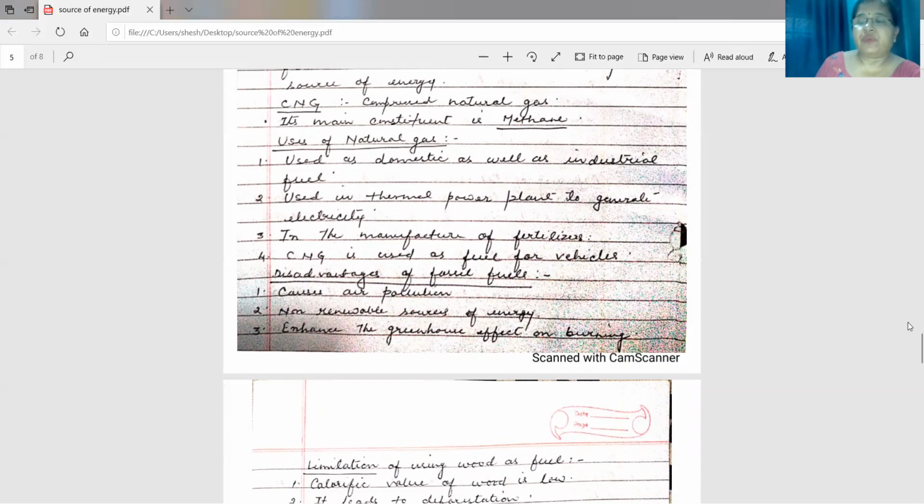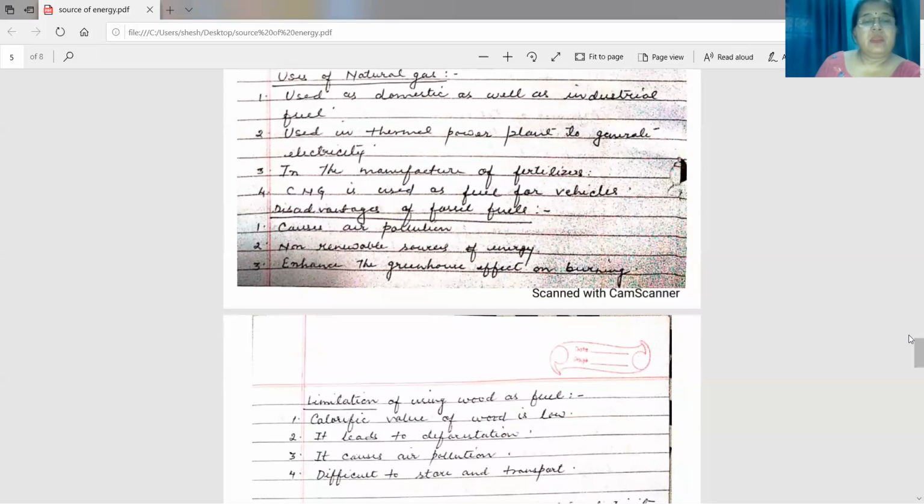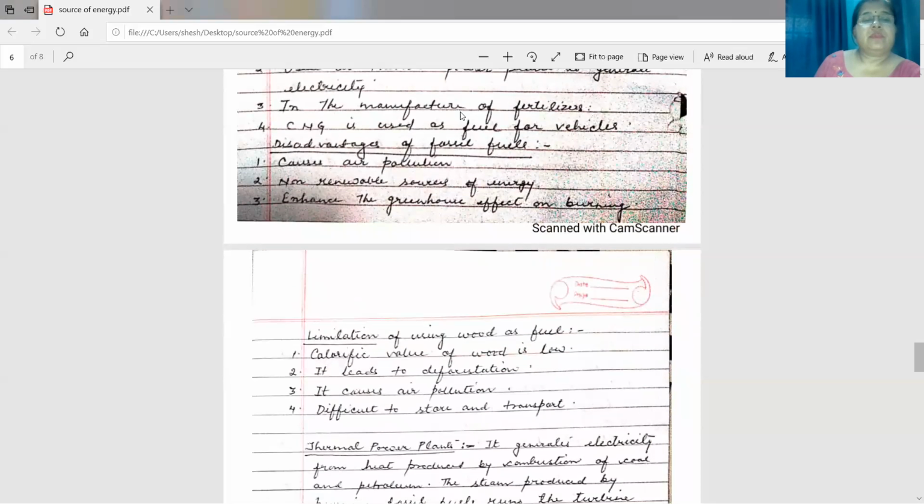Now, disadvantages of using these fossil fuels. Use of fossil fuels causes air pollution. They are a non-renewable source of energy. Non-renewable means it will be over. If we use it continuously for many years, we cannot renew it. Then the third point is it enhances the greenhouse effect on burning. So you can write it in disadvantages of fossil fuel. These 3 points are very important for exam.